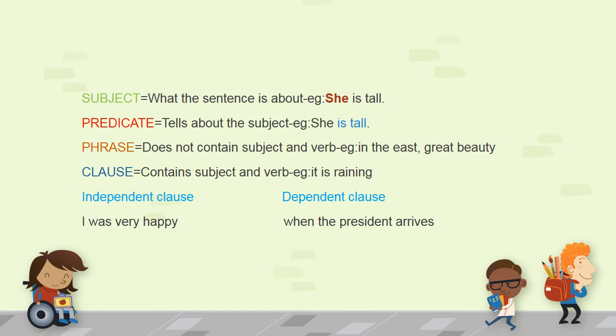For example, when the president arrives, I would bake a cake. When the president arrives, I would get his autograph. So the sentence is not complete. It cannot stand on its own and therefore it's called a dependent clause.